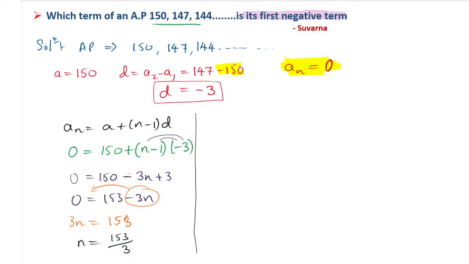Okay, let us go with the next one. n is equal to 153 divided by 3. You go through it: 3 ones are 3, 3 fives are 15, and 3 ones are 3. So the answer is 51. See, remember, n value is 51. So n value is 51 means what?